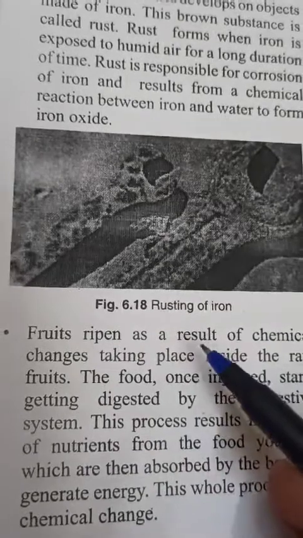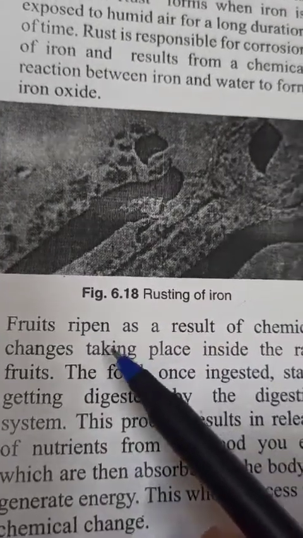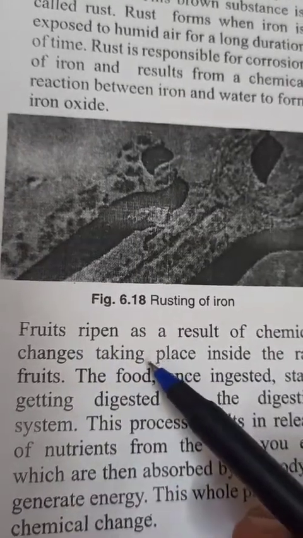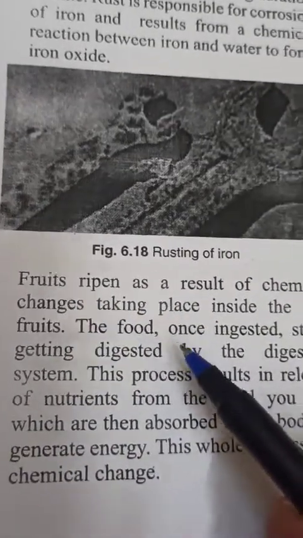That's why their chemicals are totally changed. That's why the ripened fruit is an example of a chemical change.